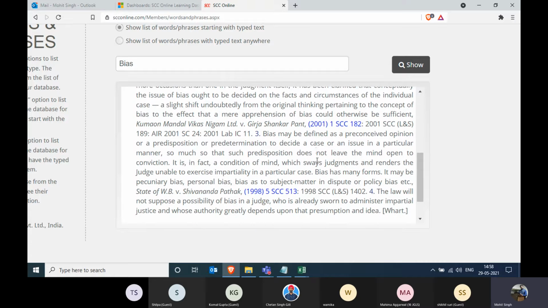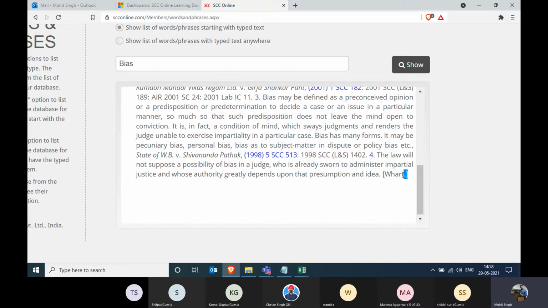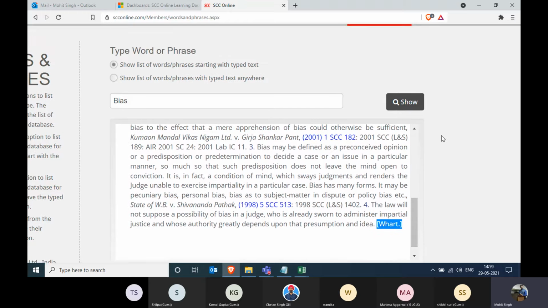And the second source of information which you can see is with the abbreviation of Wharton. So Wharton Dictionary of Law definitions have also been kept in the words and phrases. So whichever word you would like to see the meaning of, you can certainly come over here, type that word, and you'll get the information right away. Not only that, you can also click on the citation, and open that same judgment right from here.